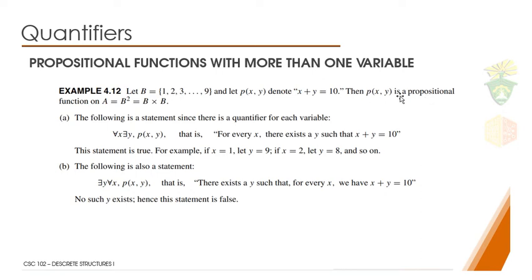Then p of xy is a propositional function on A wherein duha ka B ang ato ang set. Okay? So sa ato pa, si x is a member of B and y is also a member of B. Kay duha man ka B ang ato ang function. Okay. Kaya ato ang set.